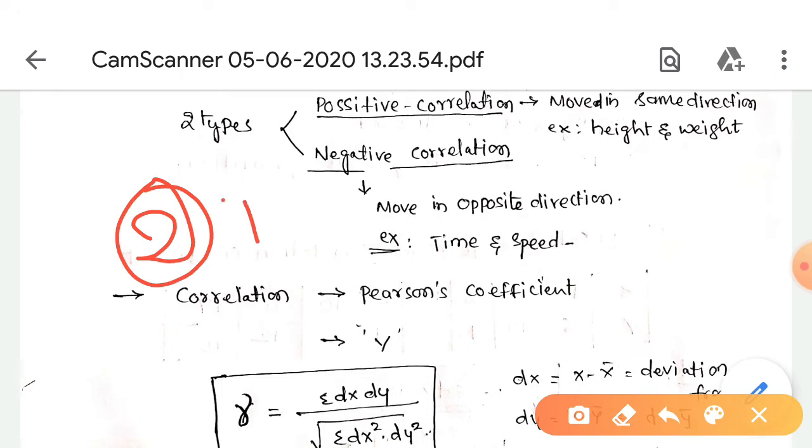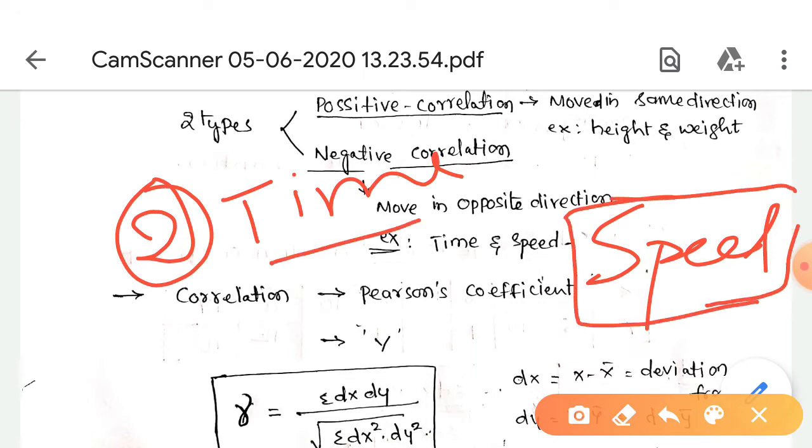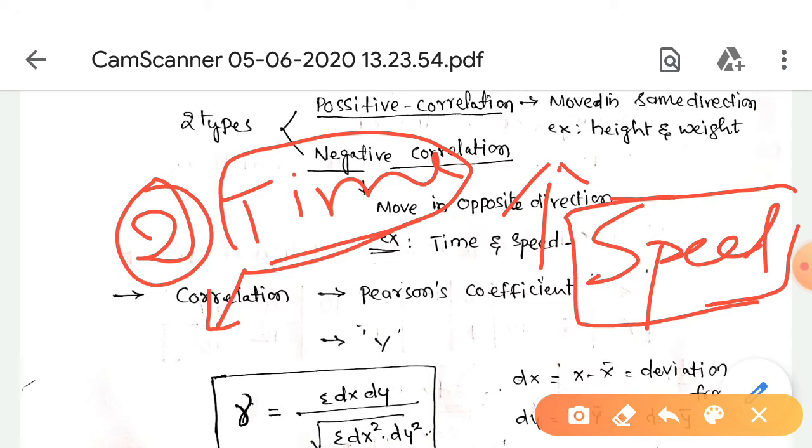Here we take the example of time and the speed of the vehicle. The traveling time depends on the speed. When the speed is high, the traveling time decreases. When the speed is low, the traveling time increases.